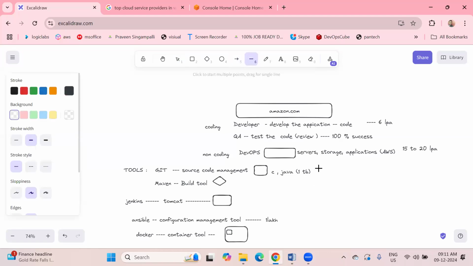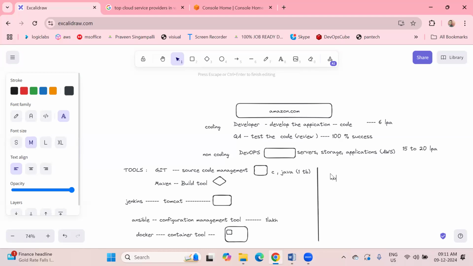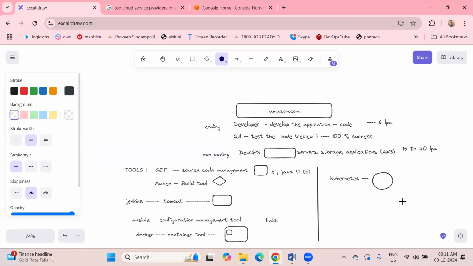Next, the add-on is Kubernetes. Kubernetes is the advanced topic of Docker. It is an orchestration tool. So when most of the containers are there, through this orchestration tool we are going to maintain the containers.